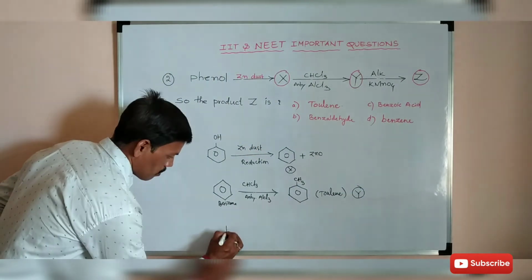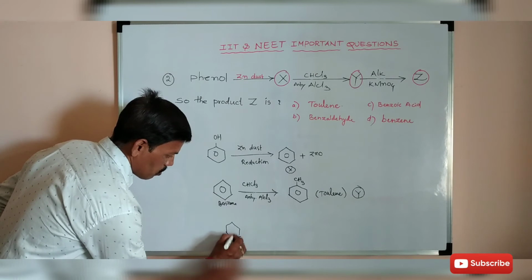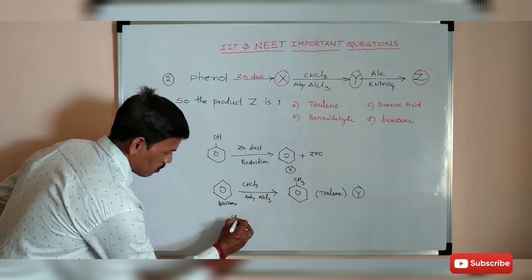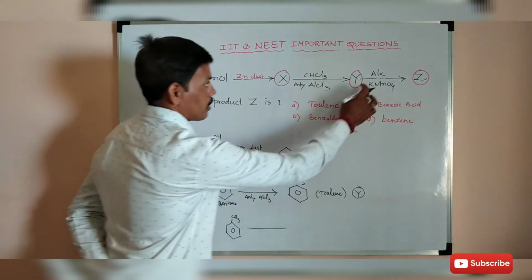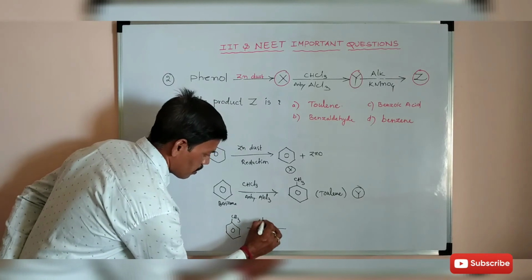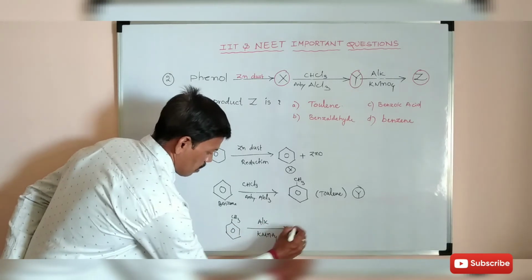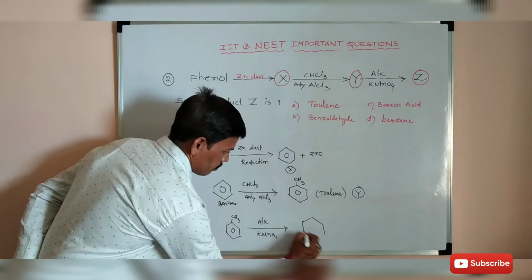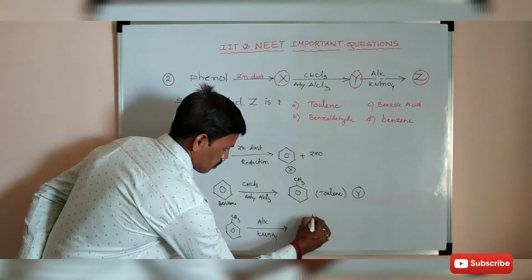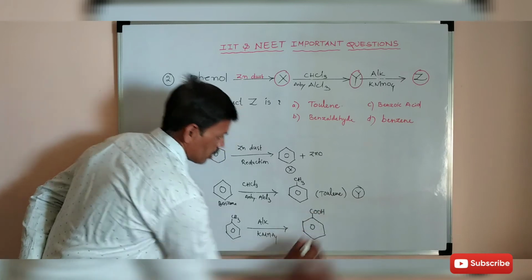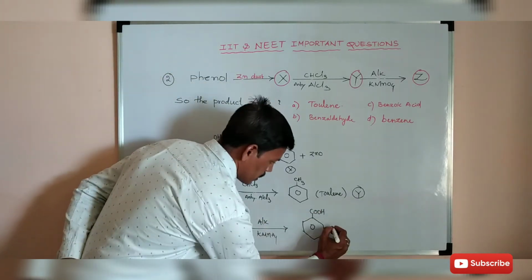After we get toluene, it reacts with alkaline KMnO4 and forms benzoic acid, C6H5COOH, with the COOH group on the benzene ring.